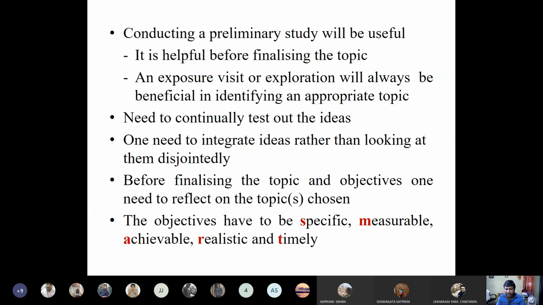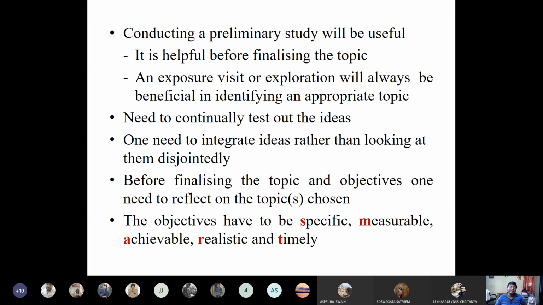Suppose you start doing an MA project and you come with 5-6 objectives. I will tell you that you will have very few months in hand, and you will have only one month of exposure to the field. Then how will you cover all 6 objectives? So that's the problem. The students become very ambitious. So you should be very specific about your objective, which you can measure, which you can achieve, which is realistic within the specific time period, and which can be done in a timely way.